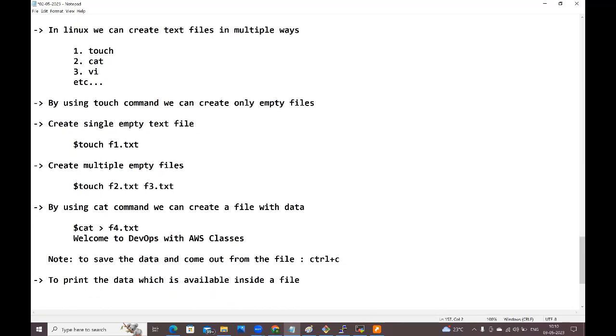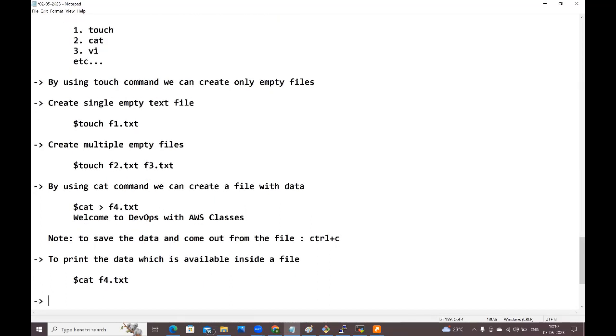Which command? See guys, $ cat f4.txt. Don't give any symbols, guys. Space, cat space f4.txt. We need to give this to print the data, guys. To append the data with existing data inside a file,